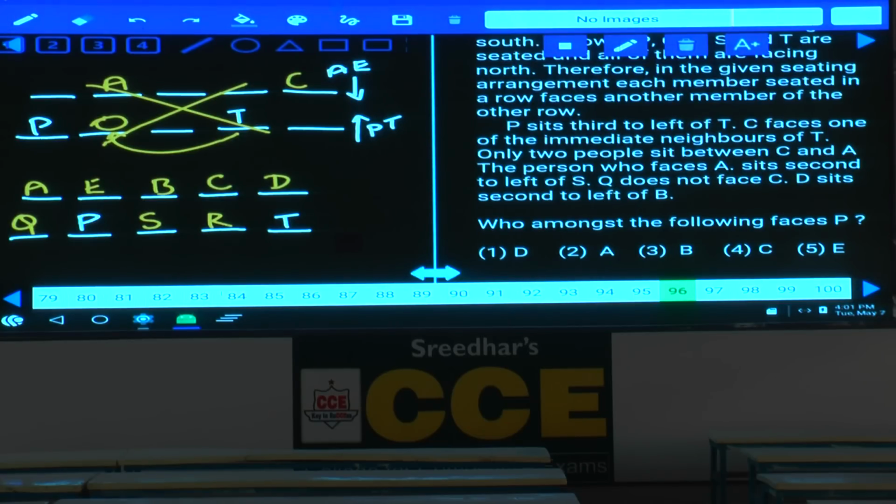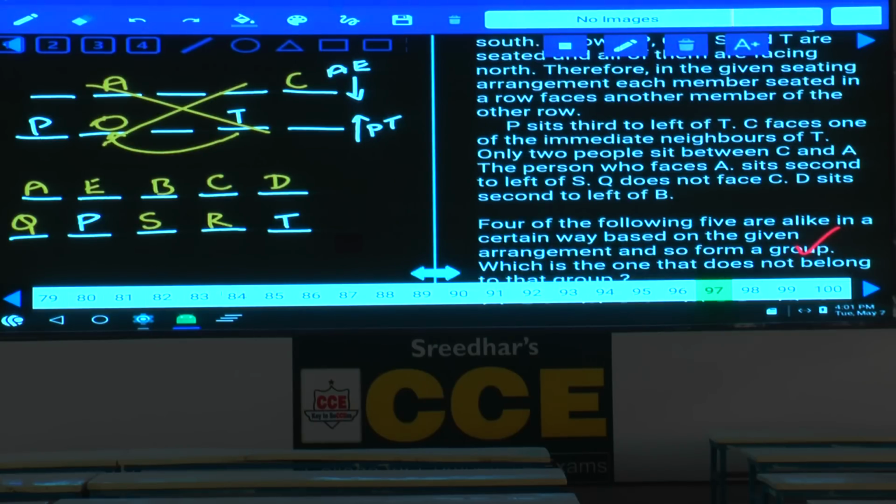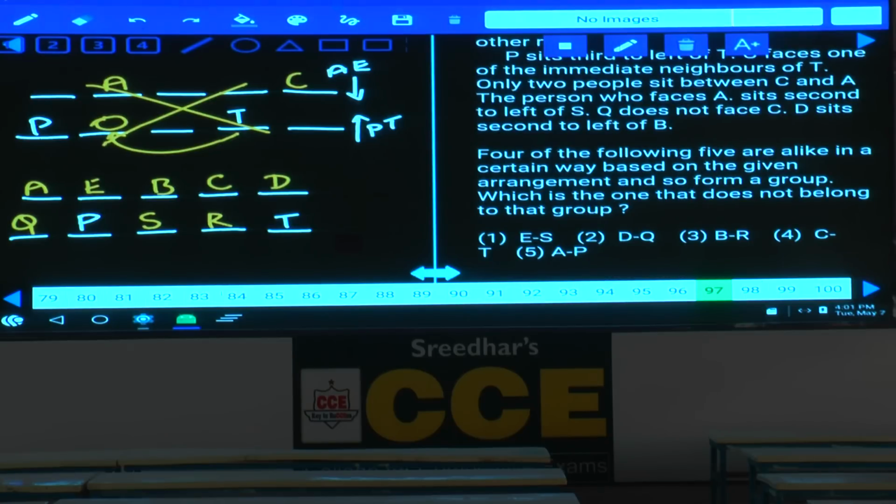Question 96: who among the following faces P? Tell me who is facing P here? E, that is choice 5. Then 97: four of the following are alike and one is the odd man out. E's opposite immediate right is S, D and Q, B and R: B's opposite immediate right is R, C's opposite immediate right is T, A's opposite immediate right is P. Choice 2 is the answer, D and Q.